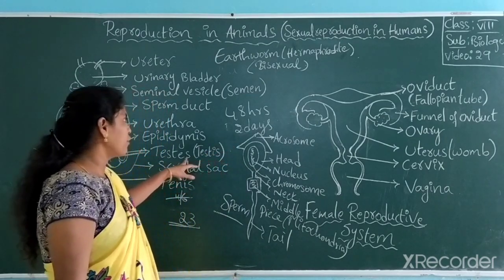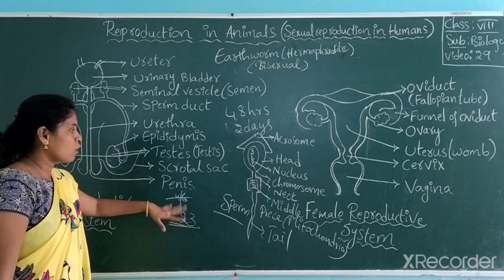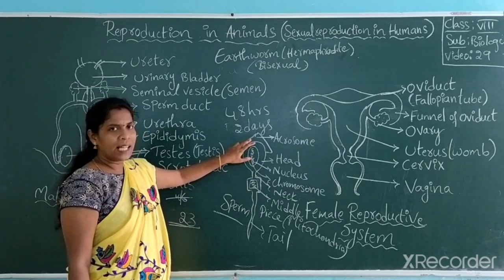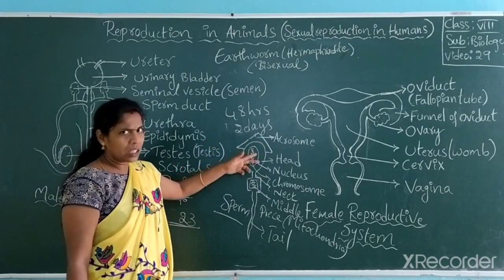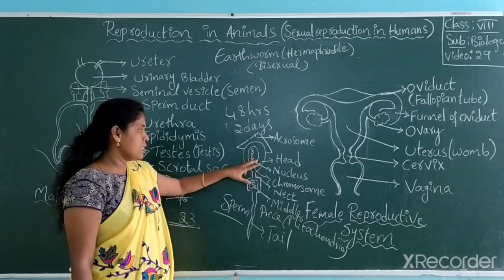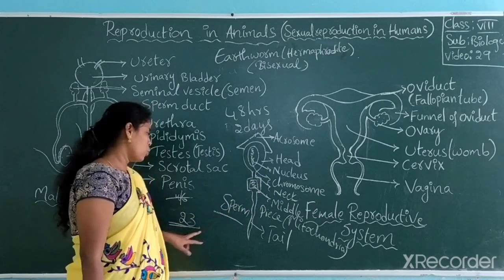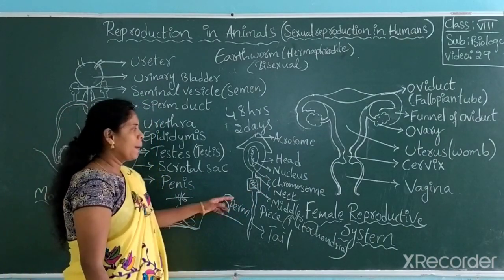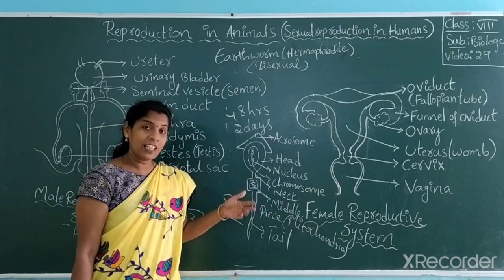But before starting the female one, shall I rub this sperm? So copy it. Generally sperm has a head. Above the head, the acrosome is present to penetrate into the ovum. And I will draw again one more time, but just understand. The head has a nucleus which contains 23 chromosomes, only one set, which carries information from one generation to another generation.